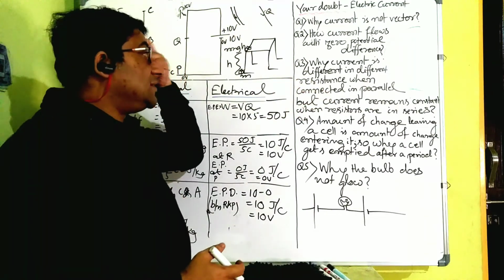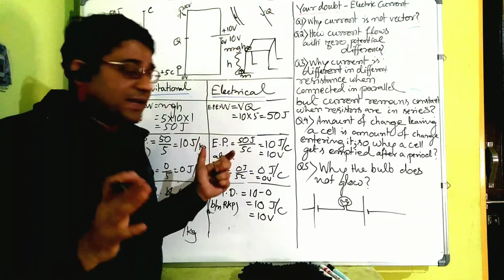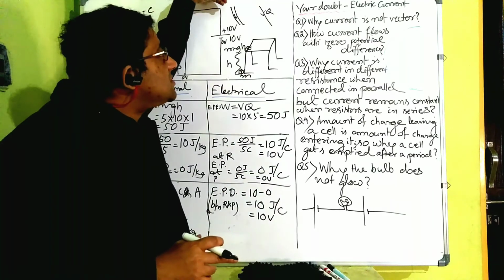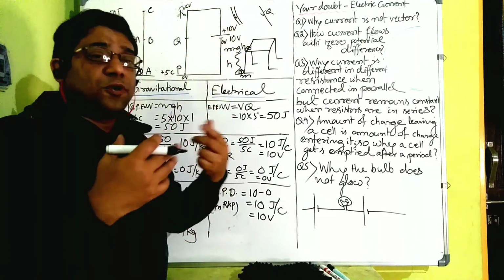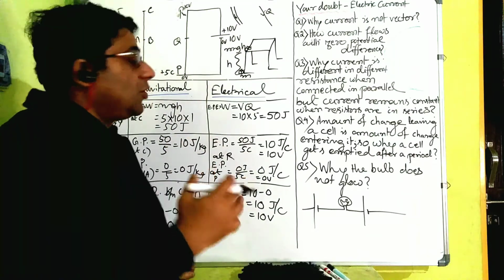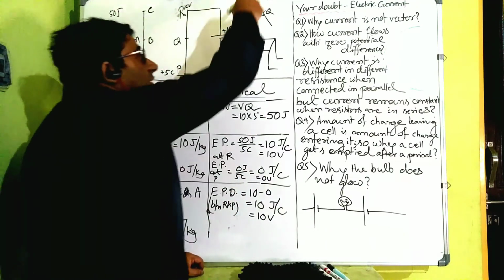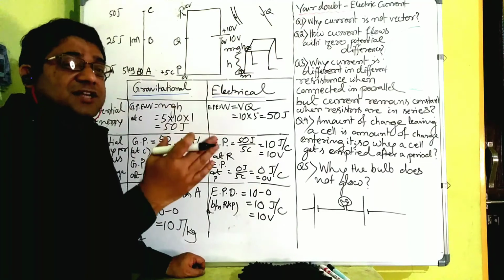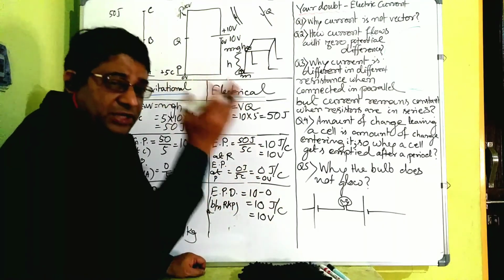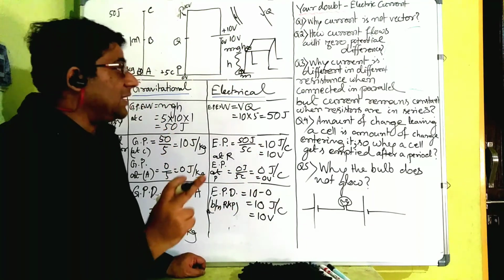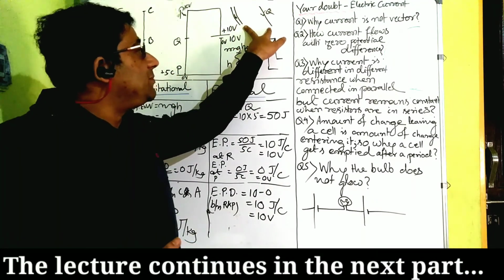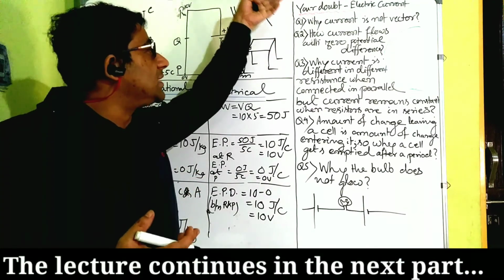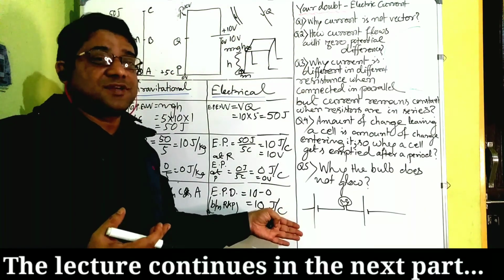Let us consider this analogy, it brings a lot of clarity. Now, how much mass is flowing per 1 second, or the rate of flow of water, we will call water current. Similarly, the rate of flow of charge, how much charge is passing a particular cross section per unit time, we will call that electric current. Comparing these two, bringing analogy between these two, let us see how we can solve all these questions in one go.